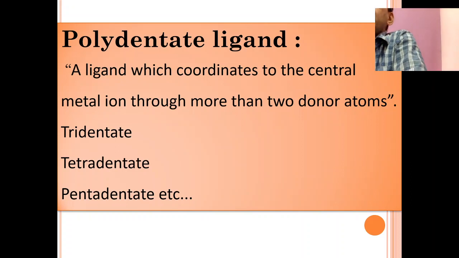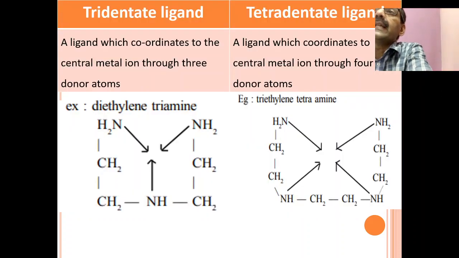Then what are polydentate ligands? Poly means many. A ligand which coordinates to the central ion through more than two donor atoms we call polydentate. If three donor atoms are present, it is tridentate. If four donor atoms are present, it is tetradentate. If five donor atoms are present, it is pentadentate.